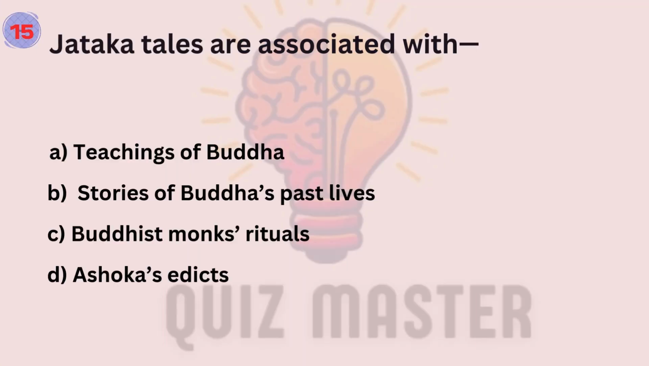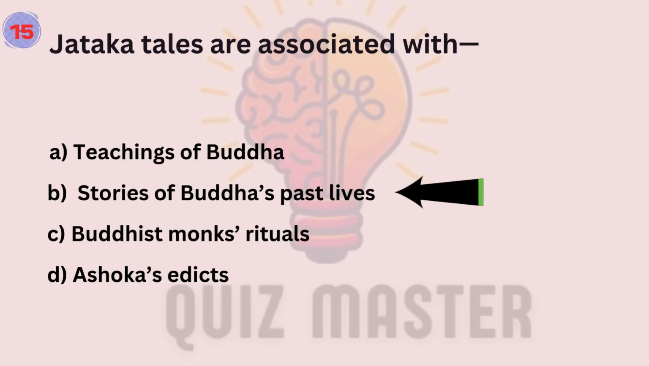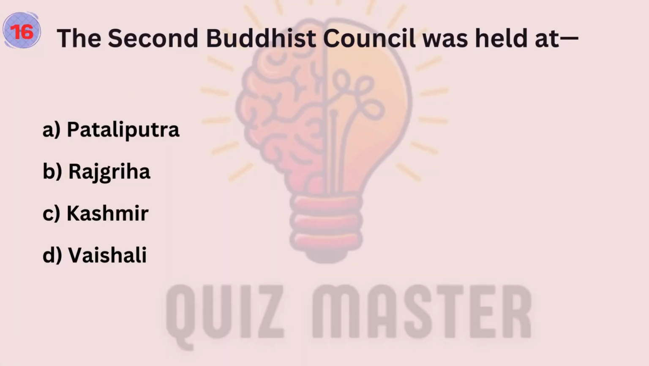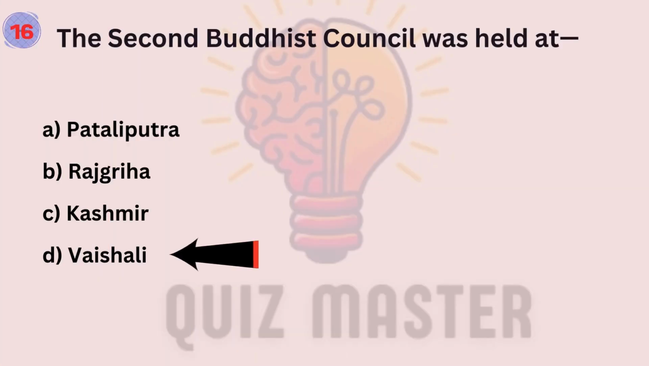Question number 15. Jathaka tales are associated with? Answer is B. Question number 16. The second Buddhist council was held at? Answer is D.